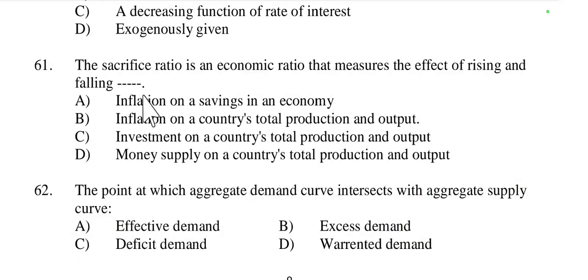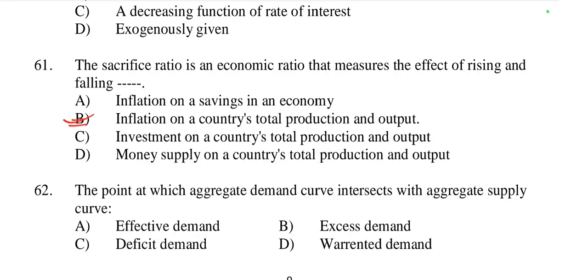Then question number 61, the sacrifice ratio is an economic ratio that measures the effect of rising and falling of dash. The options are: inflation on a saving in an economy, or inflation on a country's total production and output, or investment on a country's total production and output, or money supply on a country's total production and output. So the question asks for the sacrifice ratio, an economic ratio that measures the effect of rising and falling of inflation on a country's total production and output.